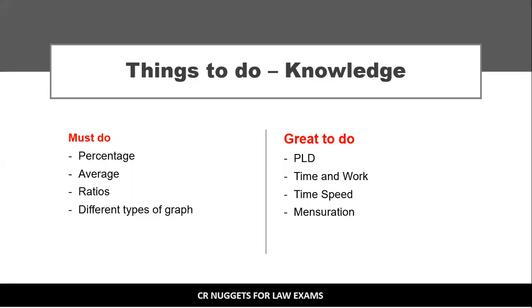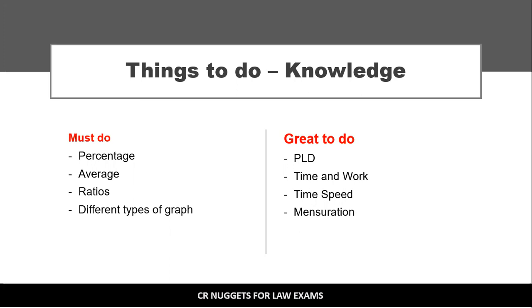Now, moving ahead, things to do. There are two things that I will propose: things to do knowledge-wise and things to do to improve your speed. Knowledge-wise, the must-do thing that everybody should do: focus on the areas of percentage, average, ratios. This is more important for someone who is poor or okay-ish. If you want to move up from poor to average, or from average to good category, the must-do things are percentage, average, ratios, these three topics, and different types of graphs.